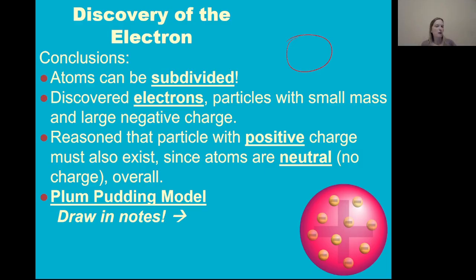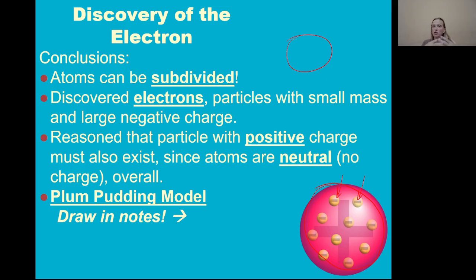This would have been a very popular dessert to have, dried fruits inside, kind of like a spongy cake type of thing. It might be more realistic to have you think about it as a chocolate chip cookie. That would be a more popular dessert for you to have, perhaps, where the electrons are the dried plums in your pudding or the chocolate chips in your cookie, and then the dough around the cookie has a positive charge.